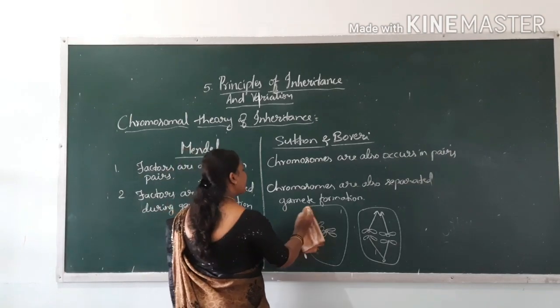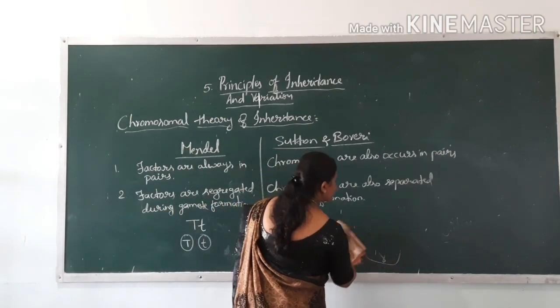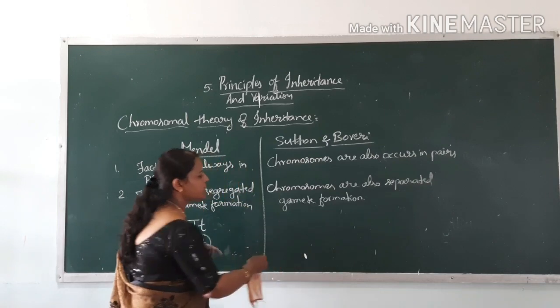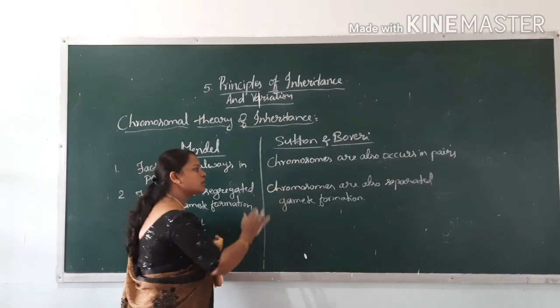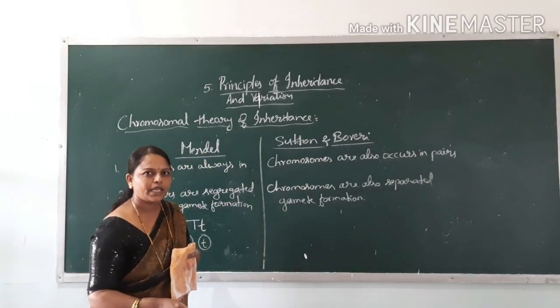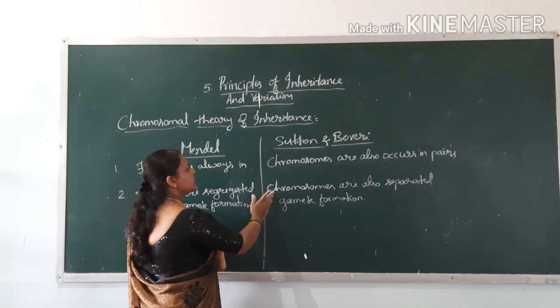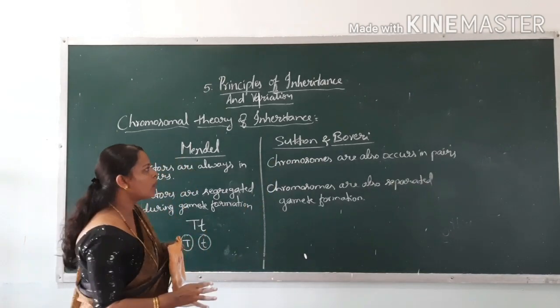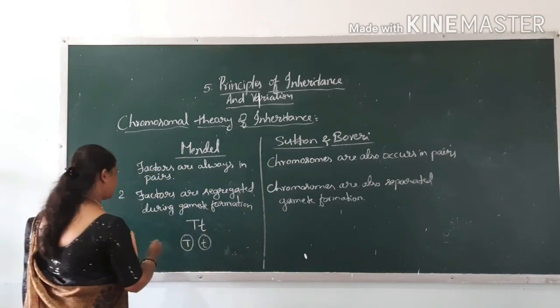When factors separate at the time of gamete formation, at the same time the chromosomes separate during gamete formation. So this is the saying of Sutton and Boveri in terms of chromosomes.